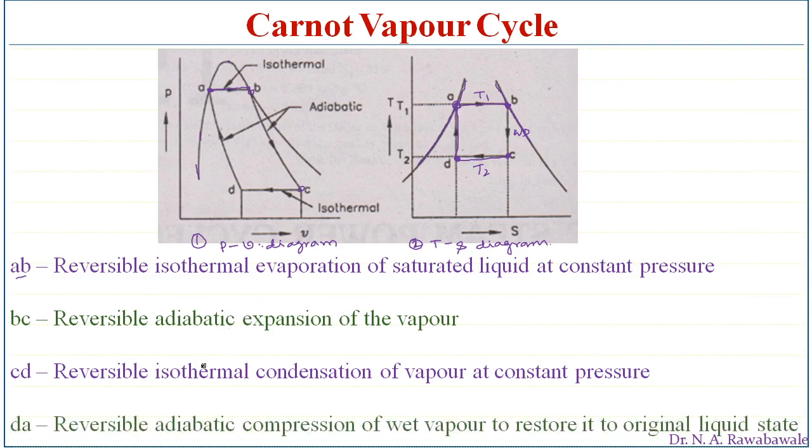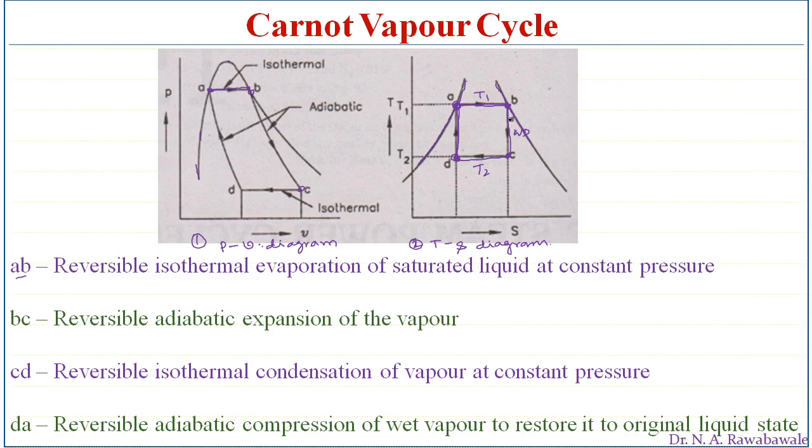So we can see here D to A is reversible adiabatic compression of wet vapor to restore it to its original liquid state. Here it was not a pure liquid, it was a mixture of liquid and steam. At point D, when it is pressurized with the help of a pump and enters the boiler, it becomes a complete saturated liquid. Again it absorbs heat energy and gets converted into dry saturated steam, which is passed into the turbine where it is expanded.